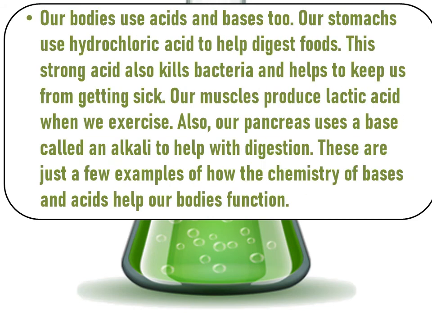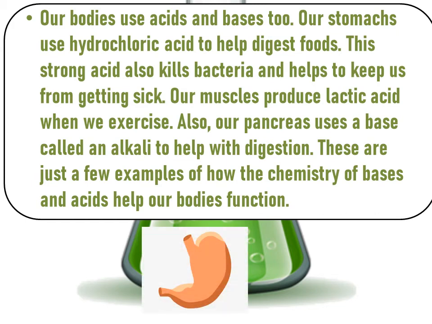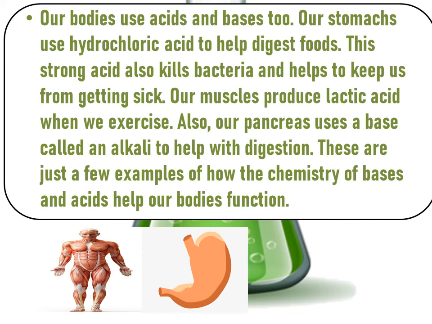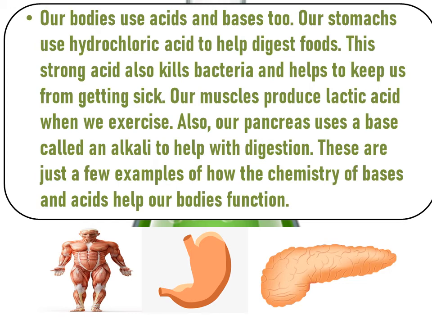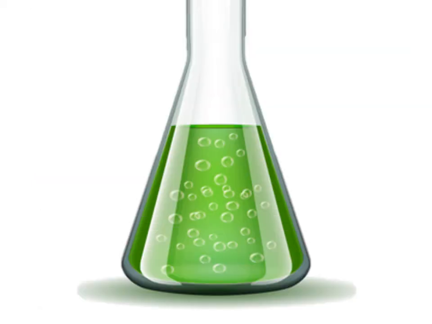Our bodies use acids and bases too. Our stomach uses hydrochloric acid to help digest food. This strong acid also kills bacteria and helps to keep us from getting sick. Muscles produce lactic acid when we exercise. Also our pancreas uses a base called alkali to help with digestion. These are just a few examples of how the chemistry of bases and acids helps our bodies function.